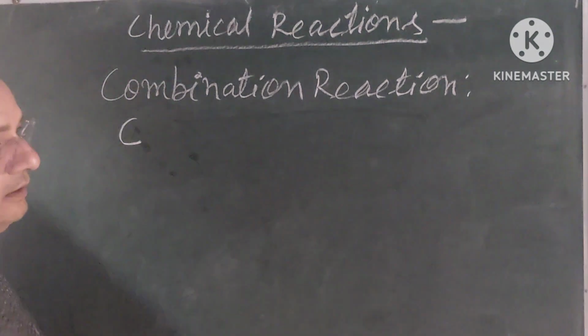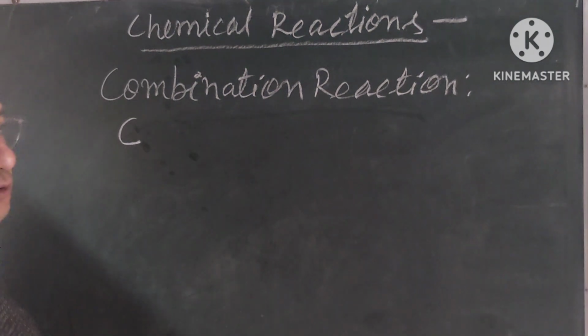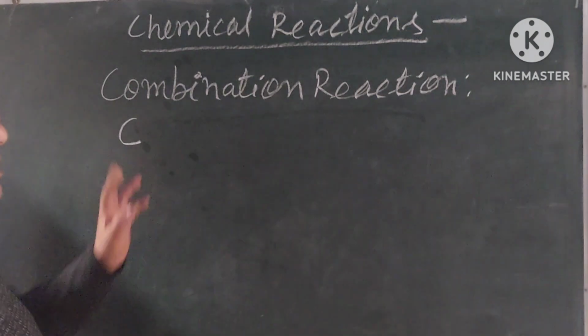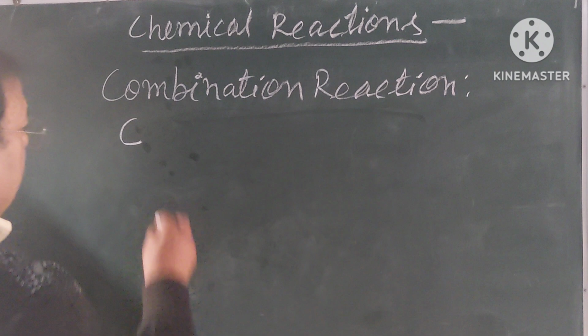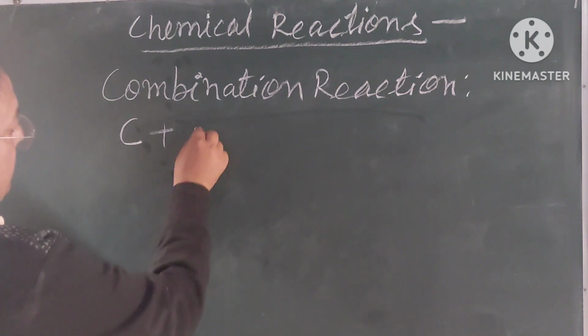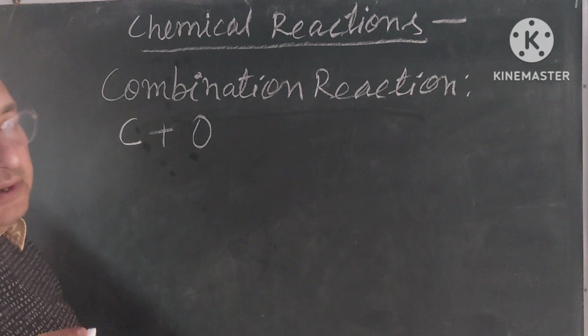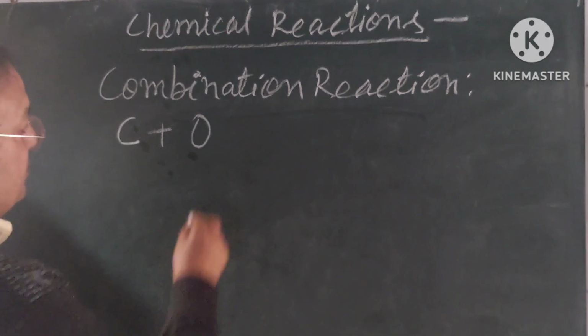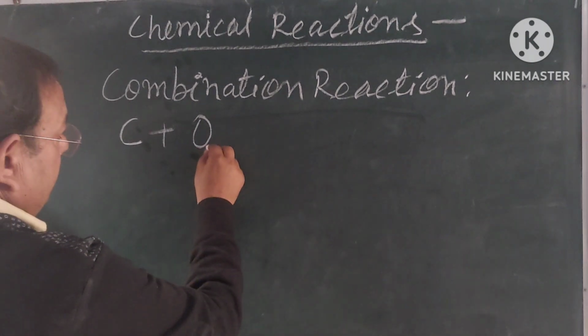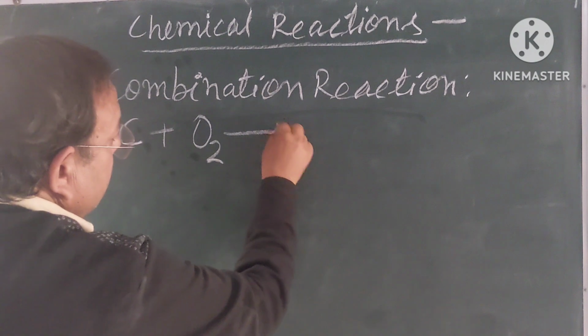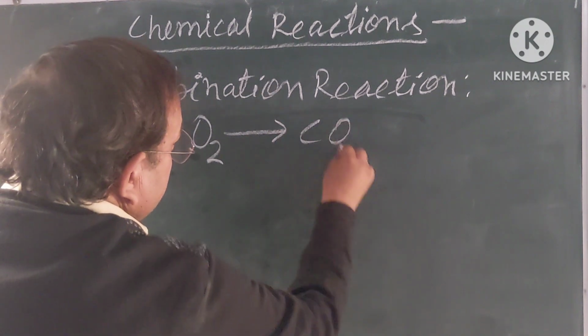Now I write the chemical equation of this combination reaction. Carbon burns in the air. It means carbon reacts with oxygen, O2, from air. It forms carbon dioxide.